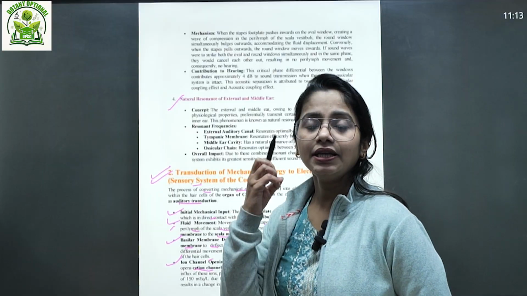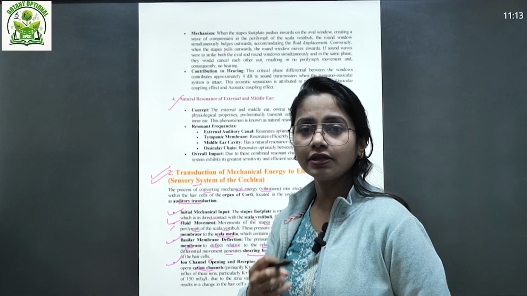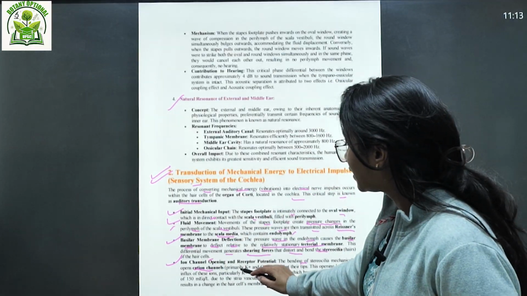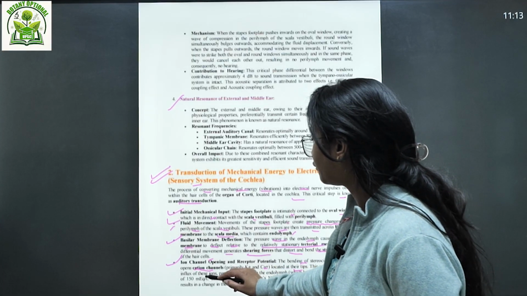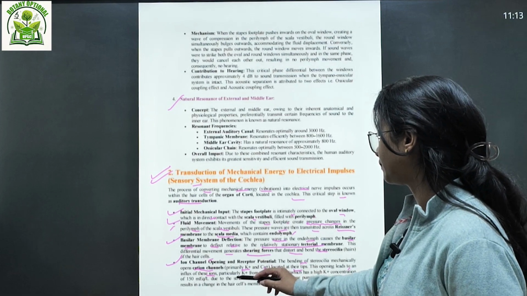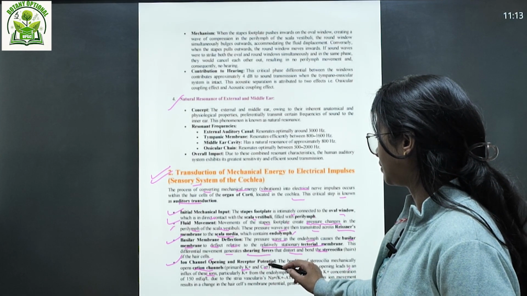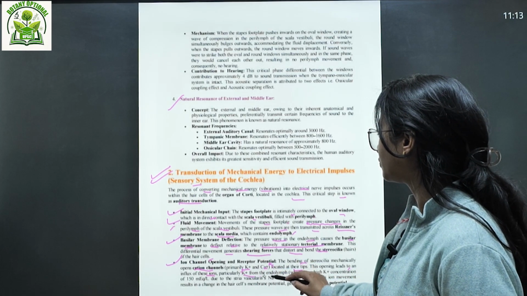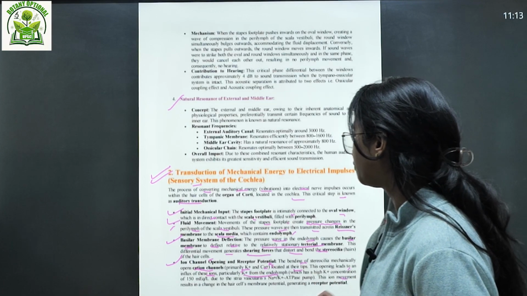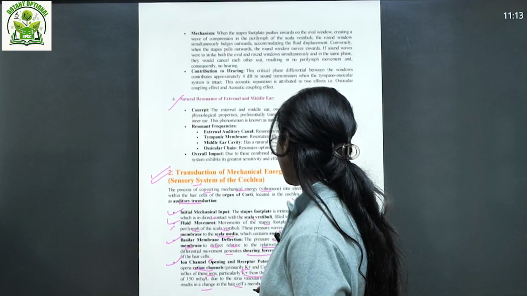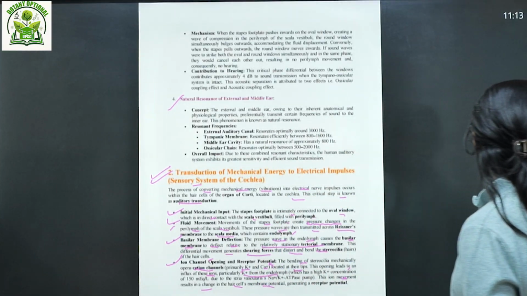Okay, this is the link point between the mechanical and the electrical energy, primarily K plus and Ca plus 2, located at their tips. This opening leads to the influx of these ions, particularly K plus from the endolymph, which has a high K plus concentration, and this ion movement results in a change in the hair cell's membrane potential, generating a receptor potential.